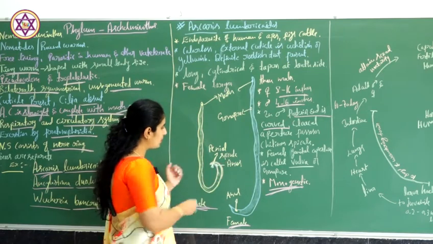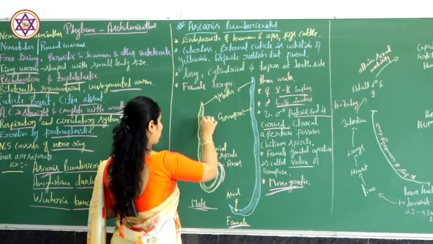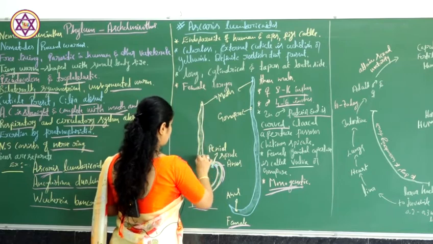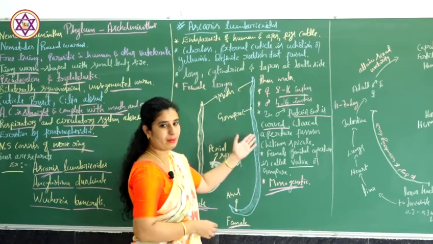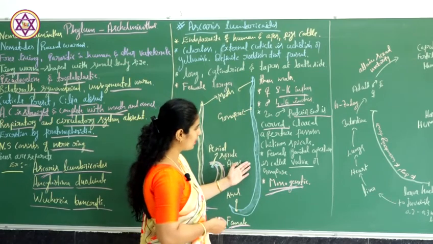Here this particular posterior end is curved. It will always be curved in case of male Ascaris, but in case of females it is not curved.